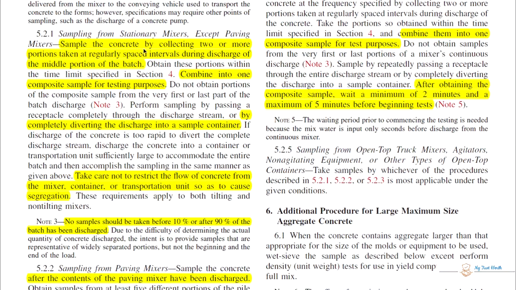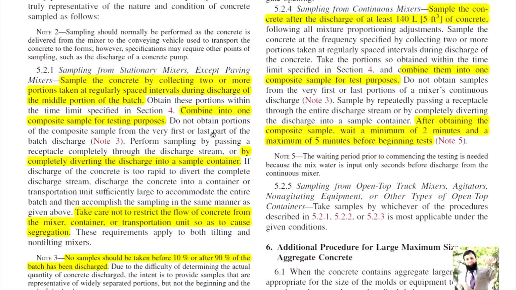So how you are going to take it is this: you should try that concreting is not disrupted, and you should divert it to molds and or buckets. Make sure that before 10% of the discharge and after 90% of the discharge you do not take the sample. The frequency of the sampling should be within a maximum of 5 minutes distance.